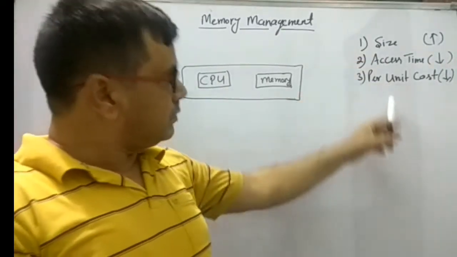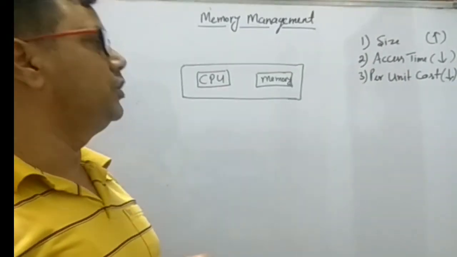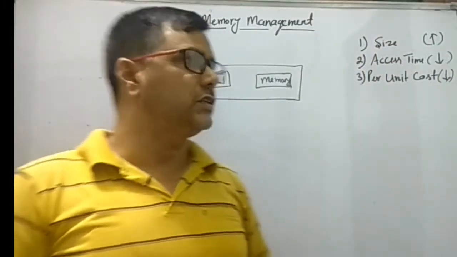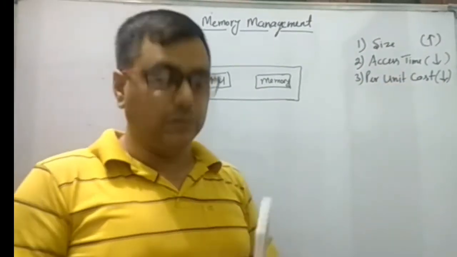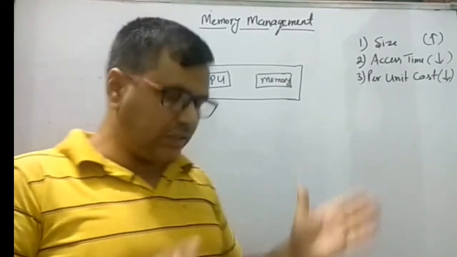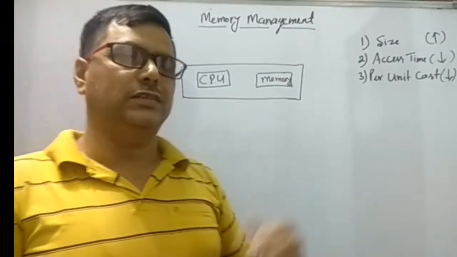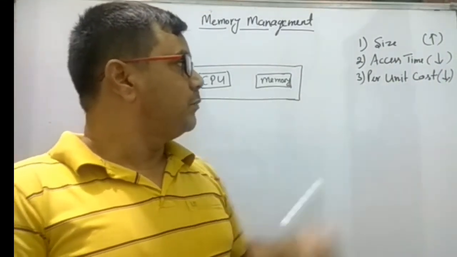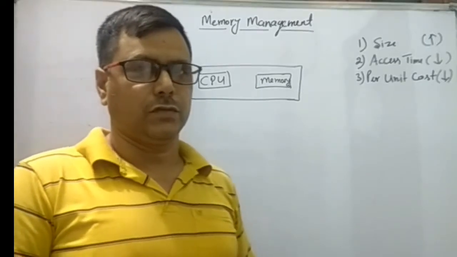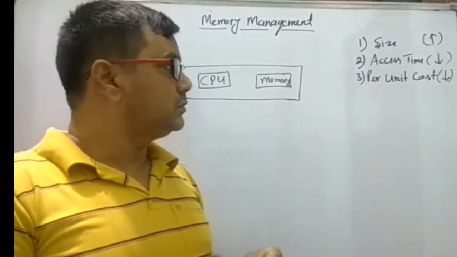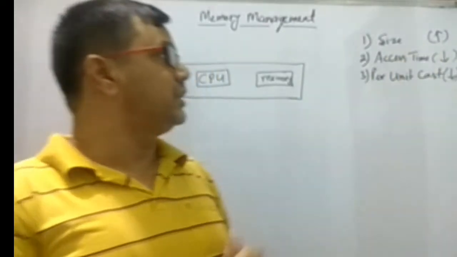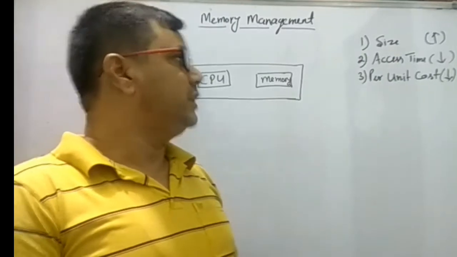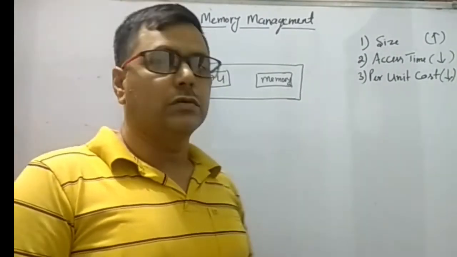But when we compare all these three characteristics of memory, we always find that if the size of the memory is much larger, then definitely the access time will be much larger, because there will be a larger space area and the searching time will be larger. Again, if the per unit cost is decreasing, then the access time is increasing.